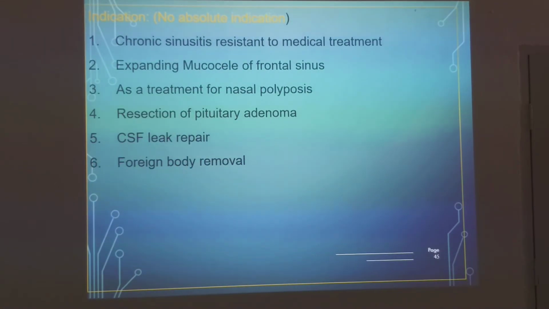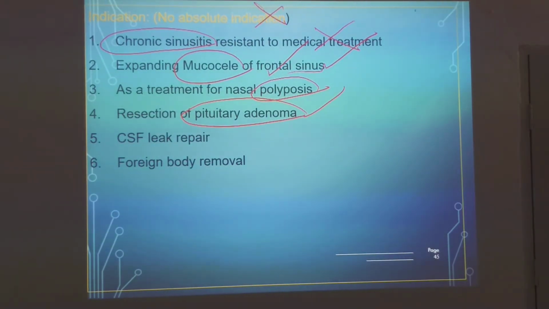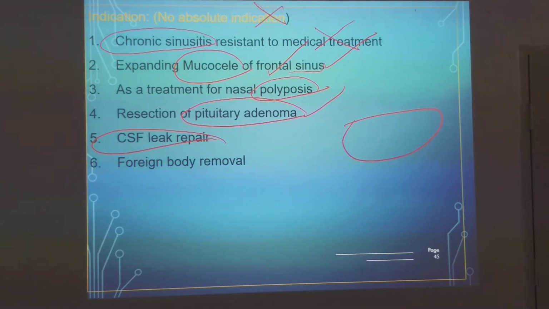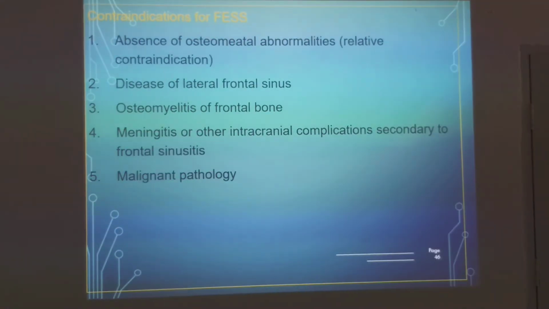Okay. Indication. What is the indication for FESS? There is nothing like absolute indication. You can go for chronic sinusitis which is not treated by medicine. Mucocele, which you have seen already, more common in frontal sinus. Polyposis and pituitary adenoma, which we are going to see in your chapter. CSF leak repair, you put a graft on the cribriform plate to repair the CSF leak, and foreign body removal. All are indications of FESS.